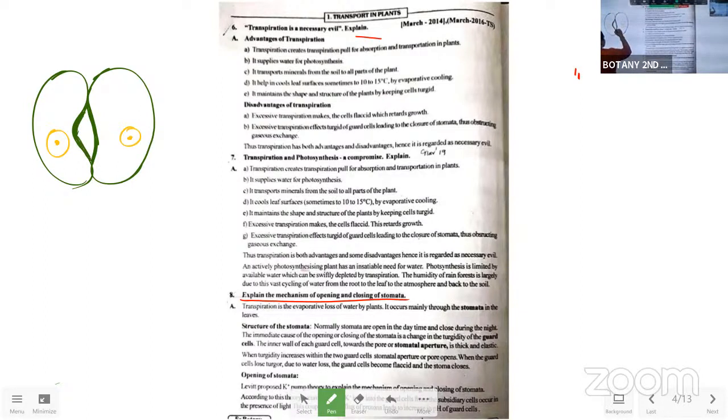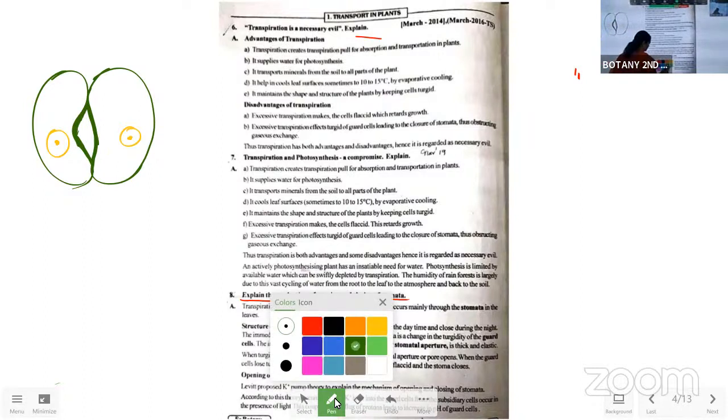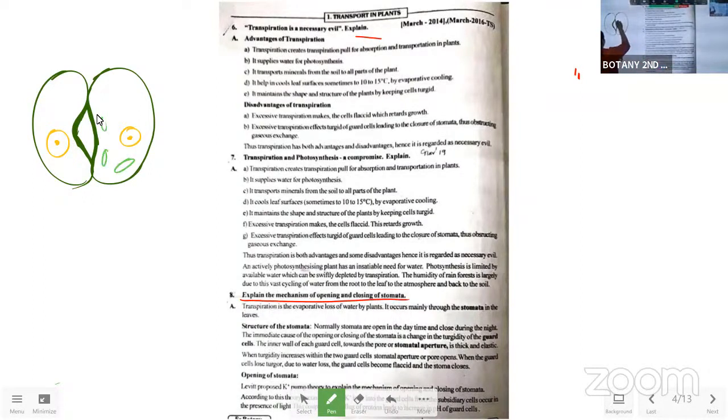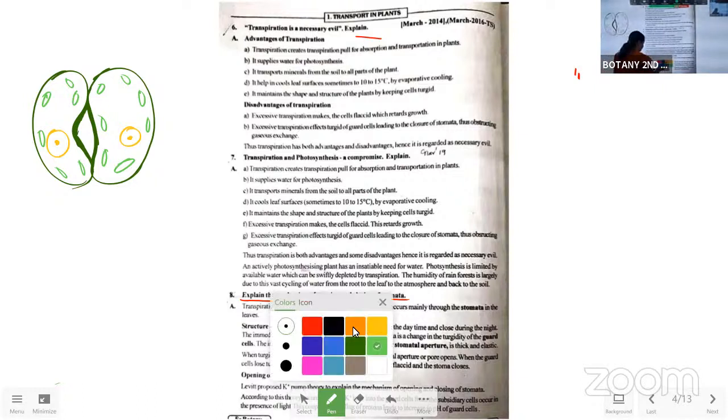So we have to maintain the thickness and the thinness of the cell wall. Actually, this also should be drawn in dark green color, but you cannot see it properly, so I'm drawing in light green color.